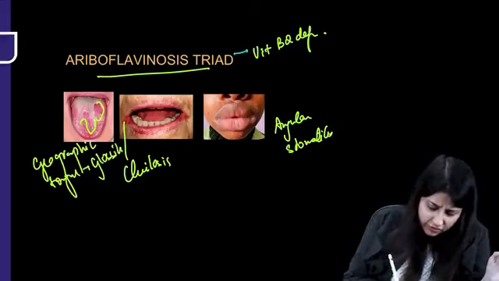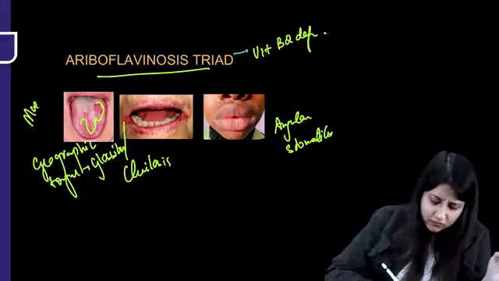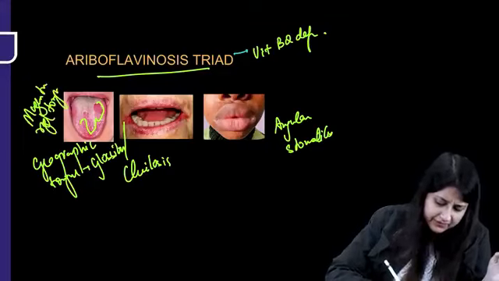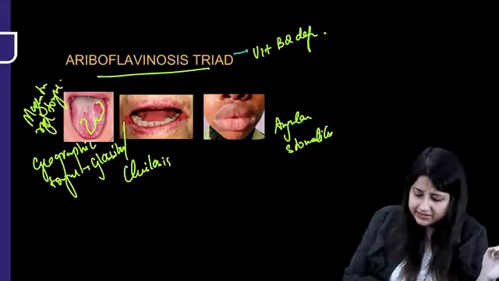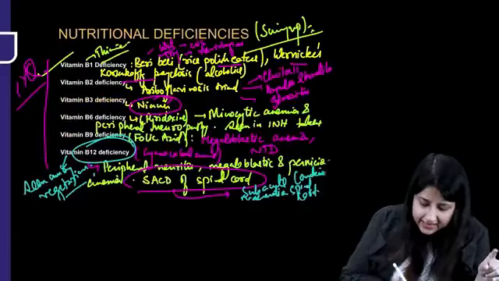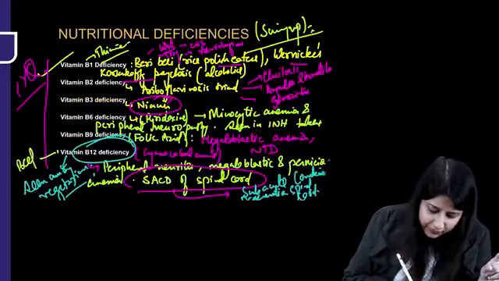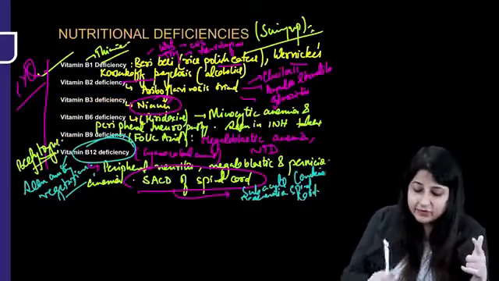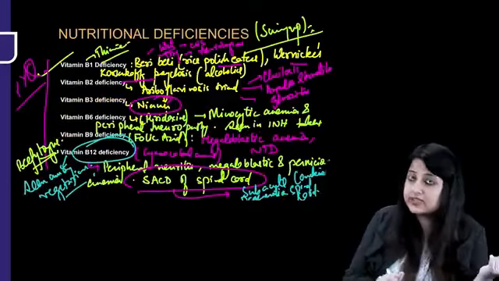And what is the color of the tongue? This is magenta red tongue. Okay, magenta red tongue. All right. Where do you see beefy tongue? If they ask you, that was magenta red tongue. Okay. Where do you see beefy tongue? I'll write it here. In vitamin B12 deficiency, what presents? It presents with a beefy tongue. And if you remember, strawberry-like tongue was in scarlet fever.